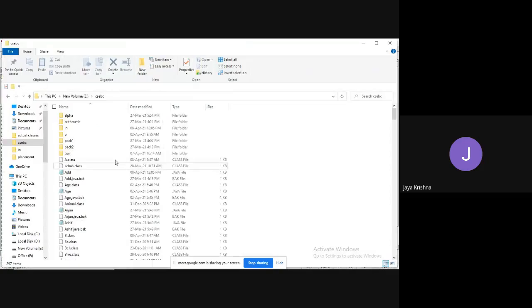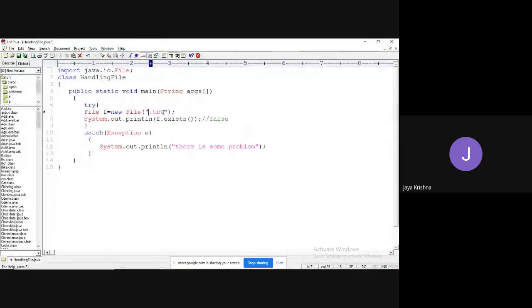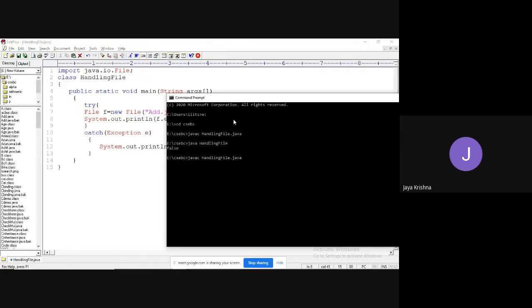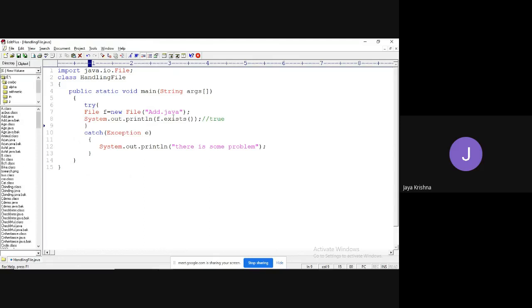Okay, fine. Instead of that, if I write like this, is there any file, for example, a yard file? I will write yard dot java. Now you are going to get the output as true. Observe, that file already exists. Compiled. You got true, right? Yes, that is the meaning of the exists method, which is meant to check whether the corresponding file exists or not. If it exists, it returns true. If it does not exist, it returns false.